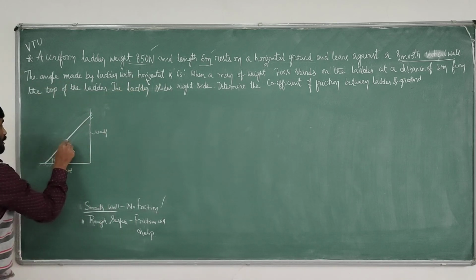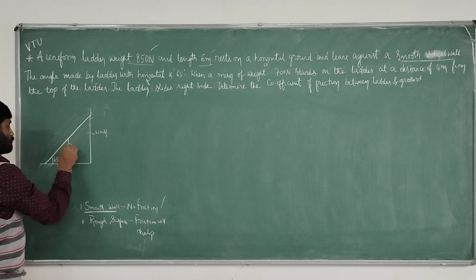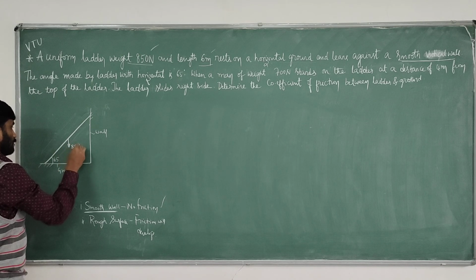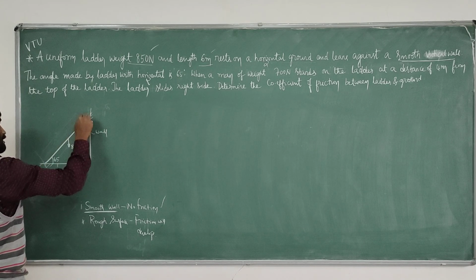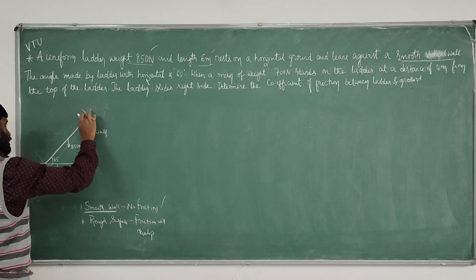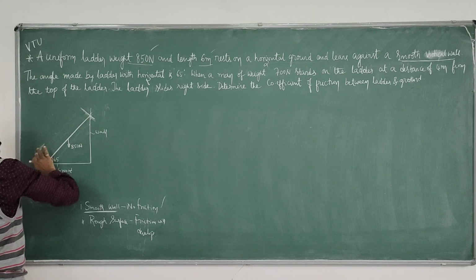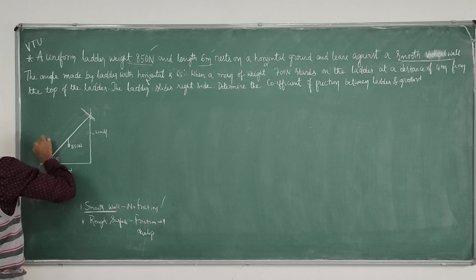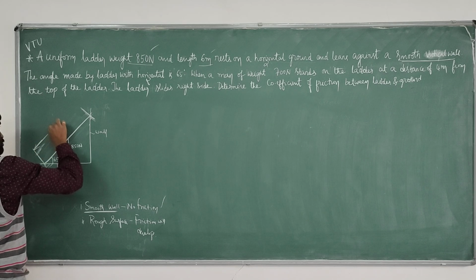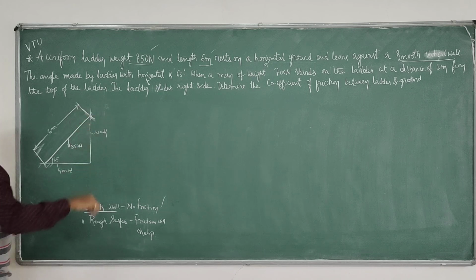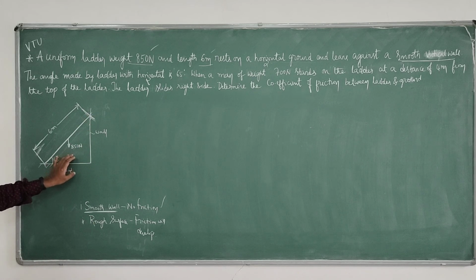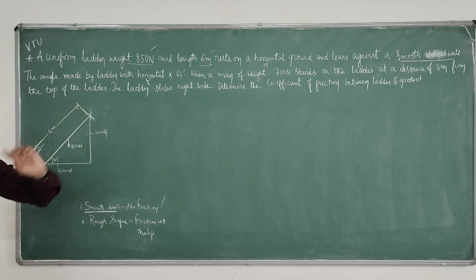So the first thing is the weight of the ladder, 850 Newton, and the total length of the ladder is 6 meter. If the distance at which the ladder weight acts is not given, then you take it at the centroid, the CG of the ladder.